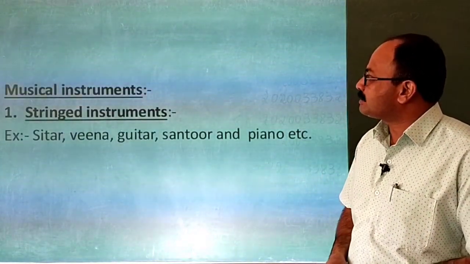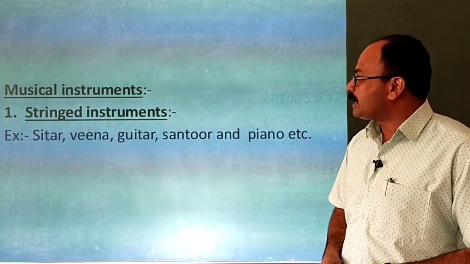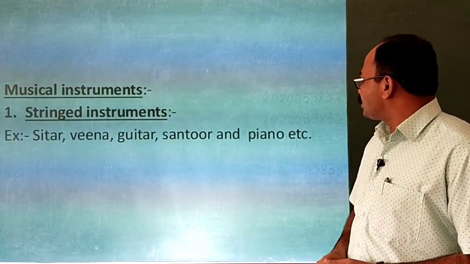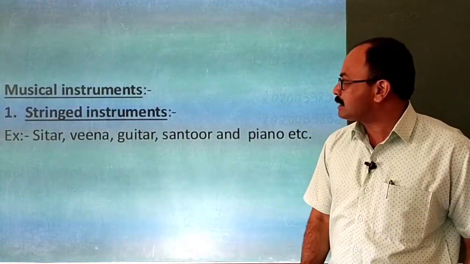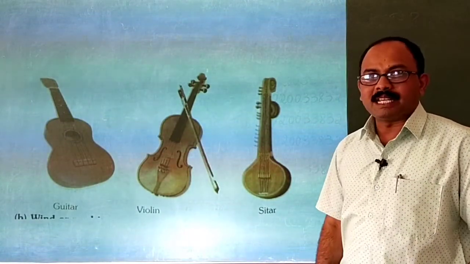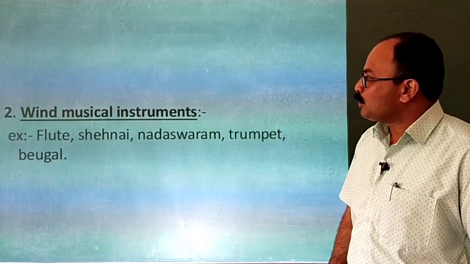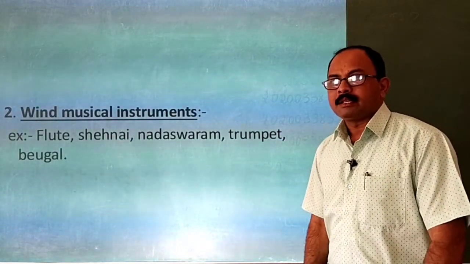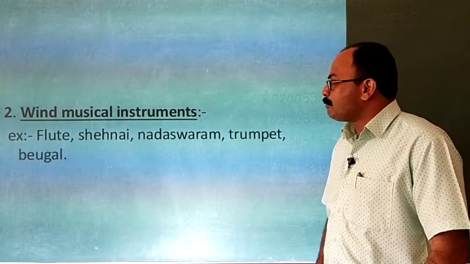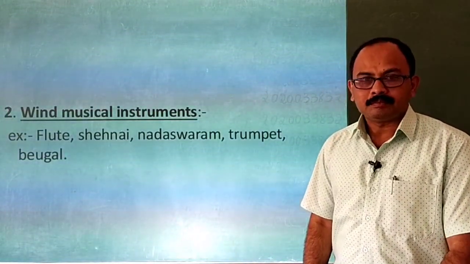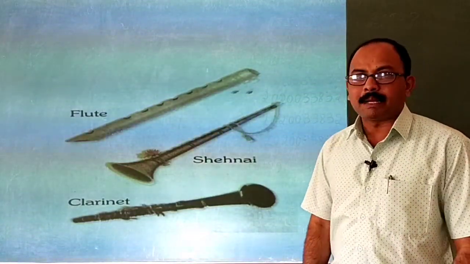Musical instruments. First one, stringed instruments: sitar, veena, guitar, santoor and piano. These are some of the stringed instruments. Few pictures have been placed, children. Second one, wind musical instruments. They may be flute, shehnai, nadaswaram, trumpet and bugle. Few pictures have been placed, children.